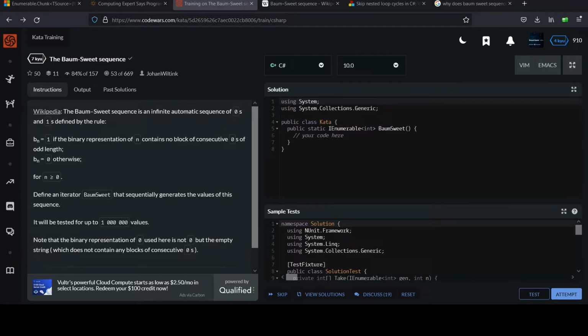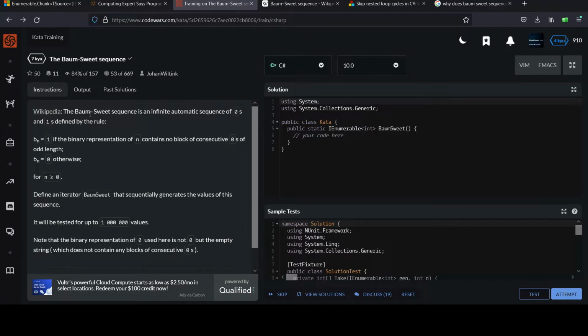All right, now on to business. Challenge 7: the Baum-Sweet sequence. There's a Wikipedia link here if you need more info. I wasn't familiar with this sequence, so feel free to read about it if you need to. The Baum-Sweet sequence is an infinite automatic sequence of zeros and ones defined by the rule b sub n equals 1 if the binary representation of n contains no block of consecutive zeros of odd length, and b sub n equals 0 otherwise.